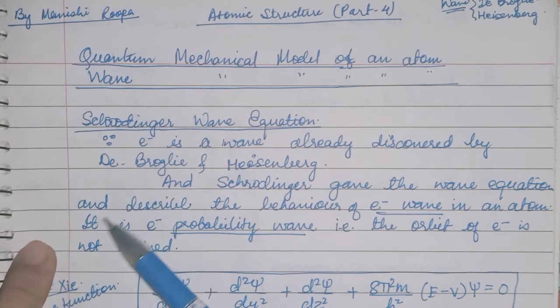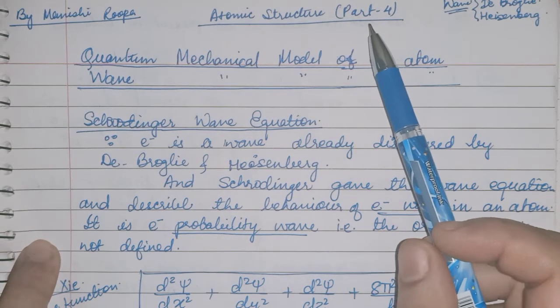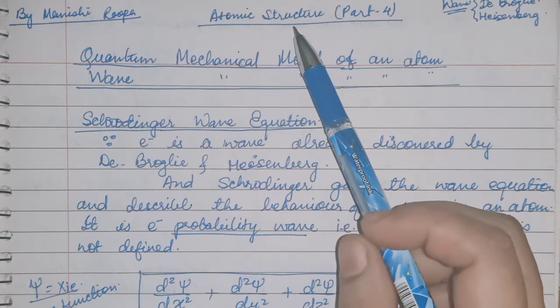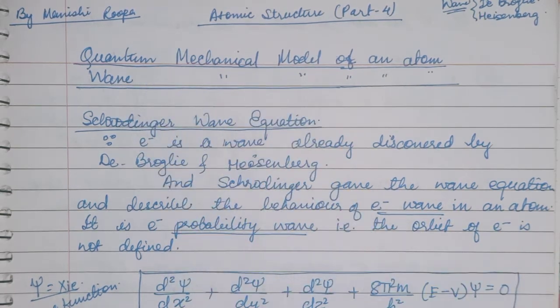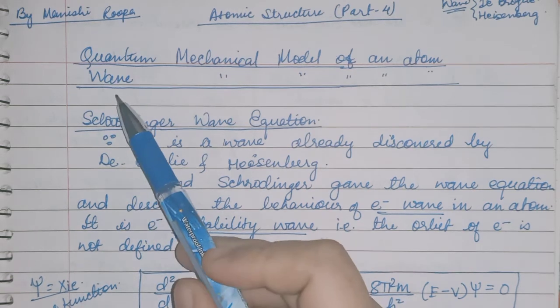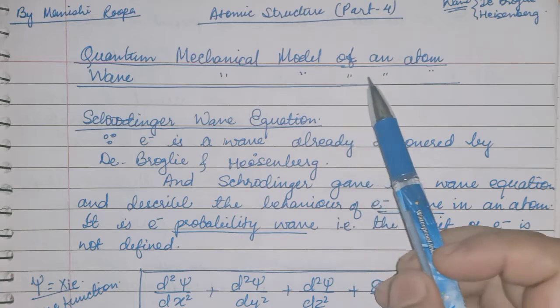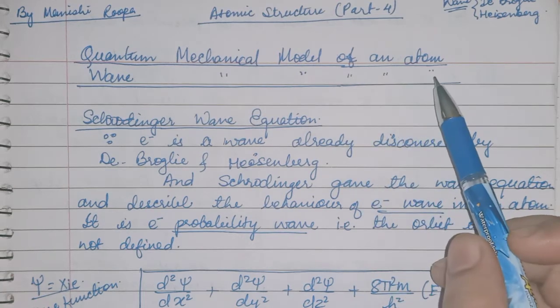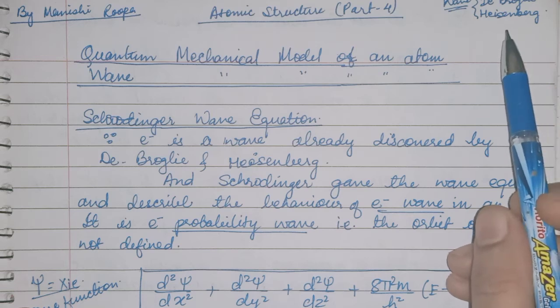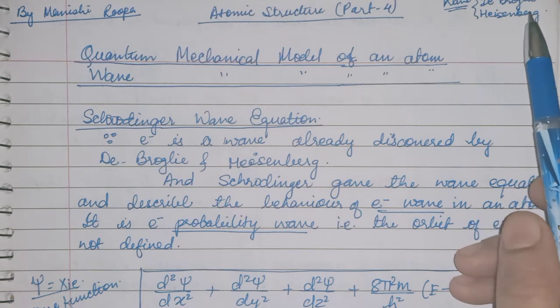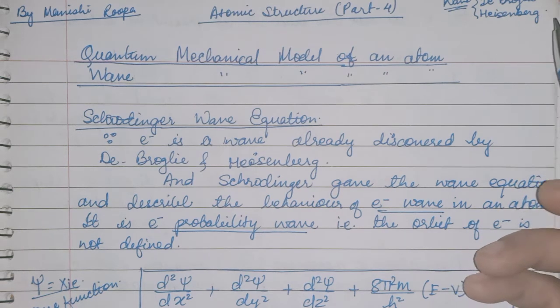Hello children, I am here with the fourth part of the chapter Atomic Structure, and in this part we will discuss the quantum mechanical model of an atom. It is also known as the wave mechanical model of an atom. Till now we have learned that the wave has particle as well as wave nature. That has been proved by de Broglie's and Heisenberg's hypothesis.